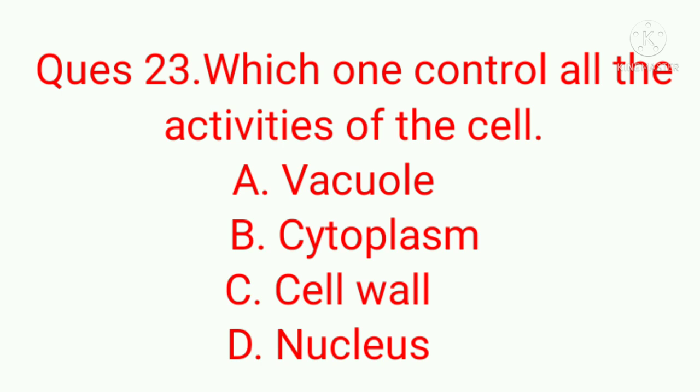Question number 23. Which one controls all the activities of cell? A. Vacuole, B. Cytoplasm, C. Cell wall, D. Nucleus. A. Vacuole is the right answer.